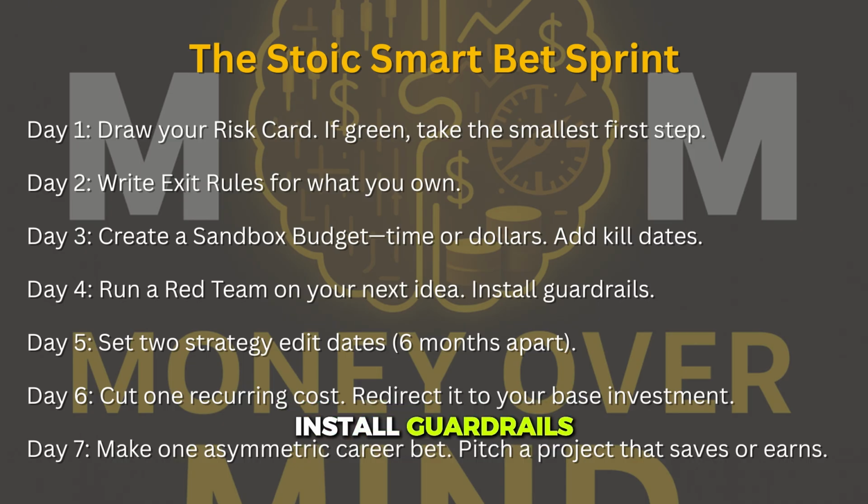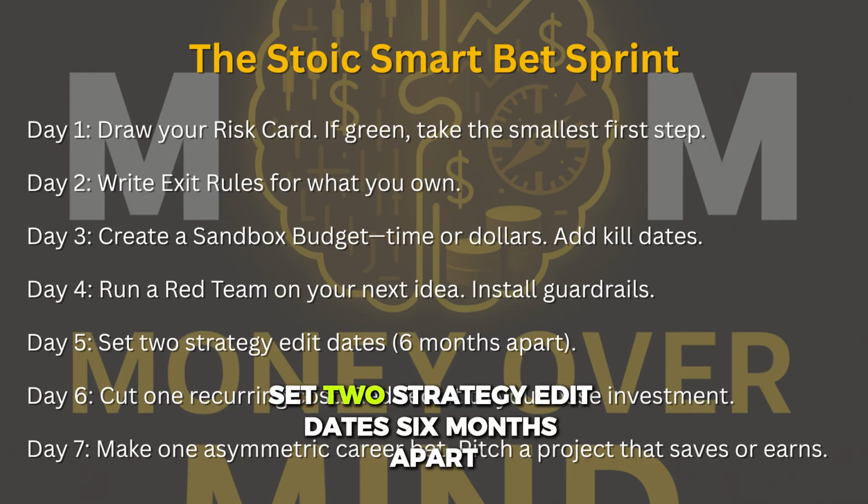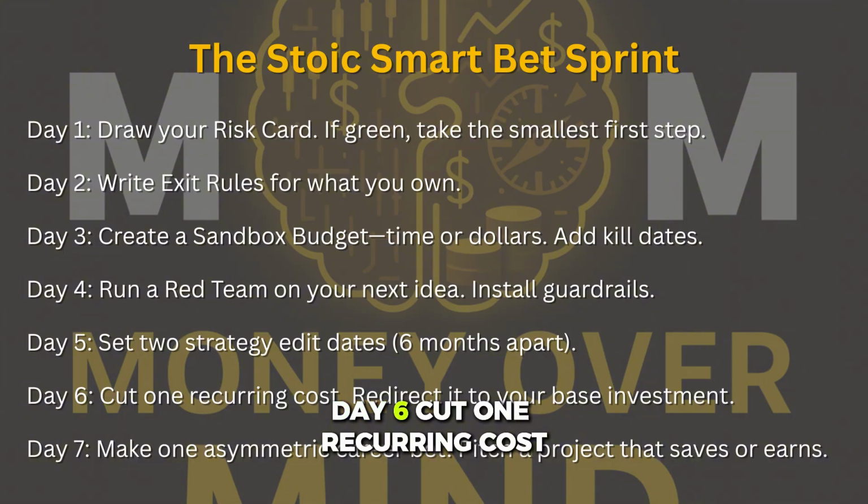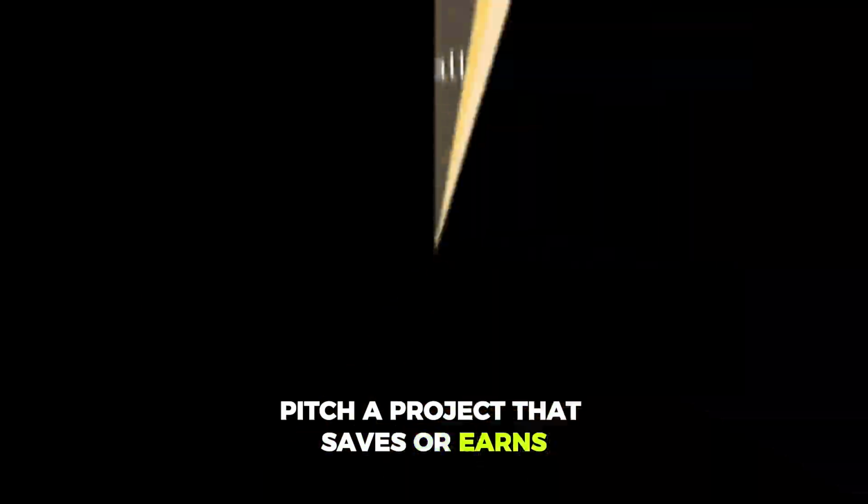Install guardrails. Day 5, set 2 strategy edit dates, 6 months apart. Day 6, cut 1 recurring cost. Redirect it to your base investment. Day 7, make 1 asymmetric career bet. Pitch a project that saves or earns.